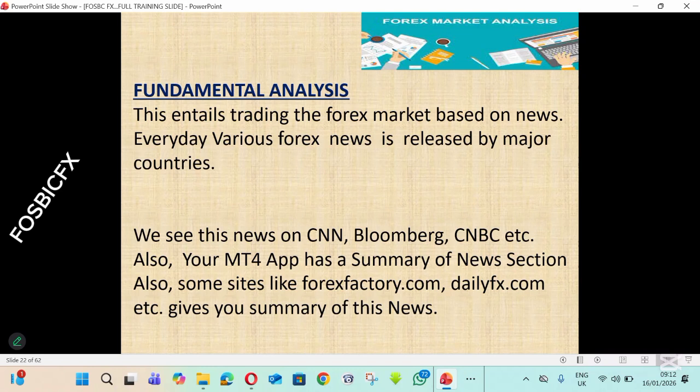Also, some sites like forexfactory.com, dailyfx.com, etc. give you a summary of this news. Personally, I use forexfactory.com. So every day before you start trading, you check forexfactory.com. It will give you news for that day so that it helps you make your trading decisions. So when you trade the Forex market based on this news, that is called fundamental analysis.